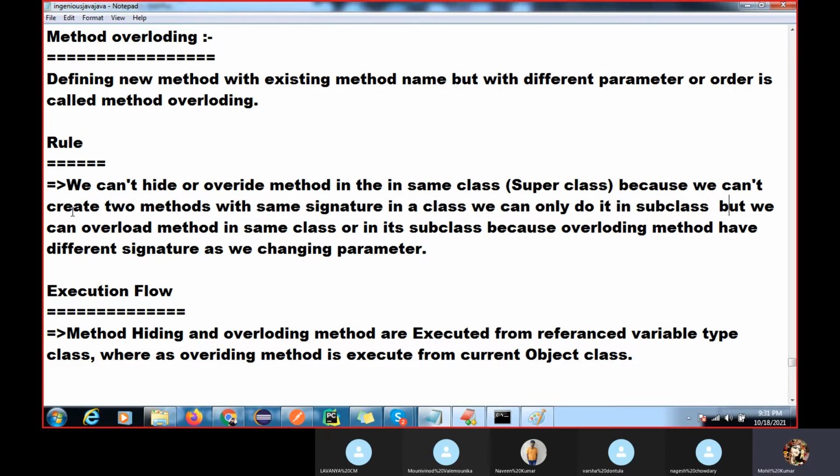But we can overload a method in the same class or in a subclass, because overloaded methods have different signatures as we change the parameters. So method overriding we cannot perform in one class because the method signature is the same, but method overloading we can perform in the same class because the method parameters are different.